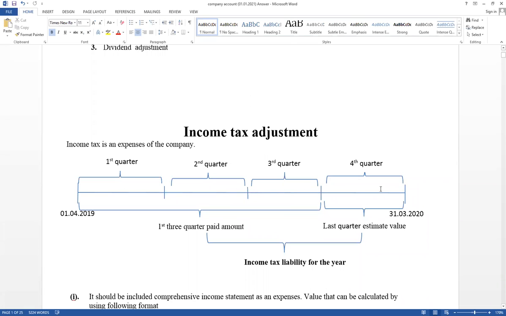There are 4 quarters available per annum. This is financial accounting. We have to provide information annually. Therefore, 12 months is annual, and a quarter means 3 months. Therefore, there are 4 quarters per annum. So we must pay the tax every 3 months. Then at the end of the quarter, within 45 days, tax should be paid. That means after the first quarter ends, before 45 days pass, we must pay the tax to the Inland Revenue Department.